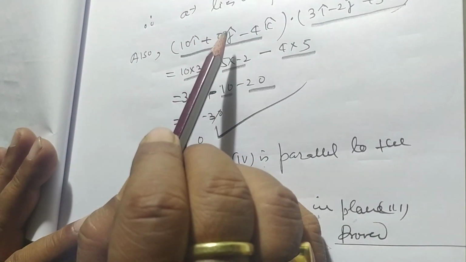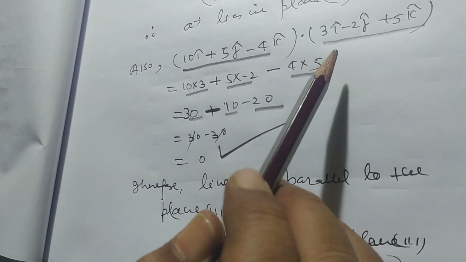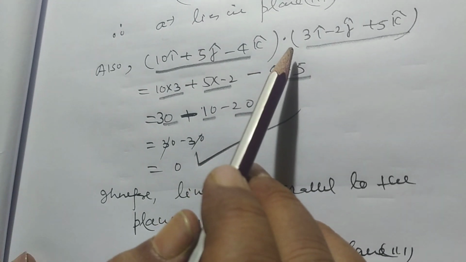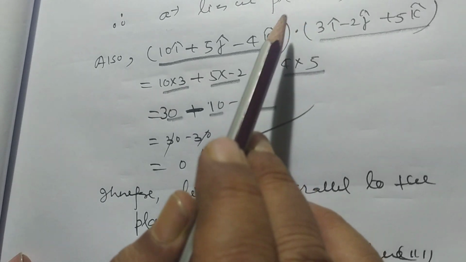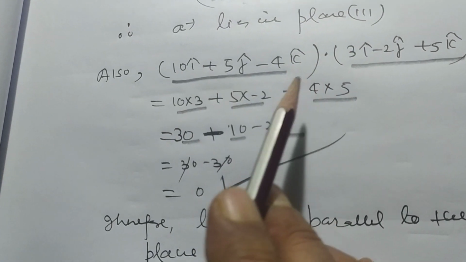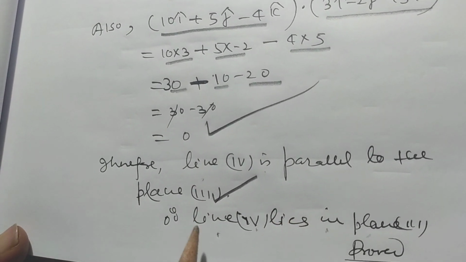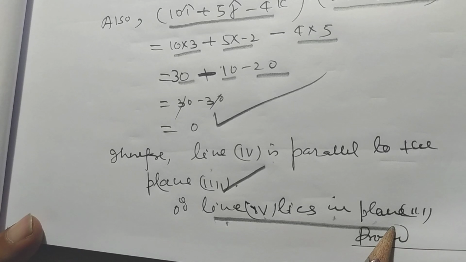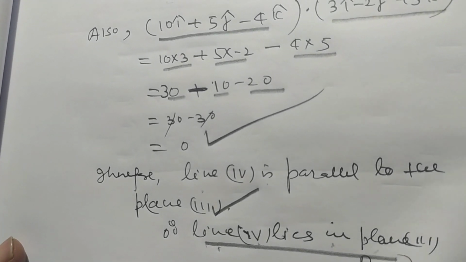Because we put the value of this a, the equation of the plane is satisfied. It proves that line 4 lies in the plane. So my dear students, in this way you can solve this problem.